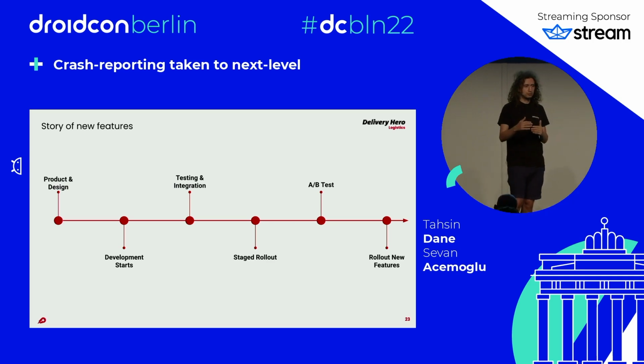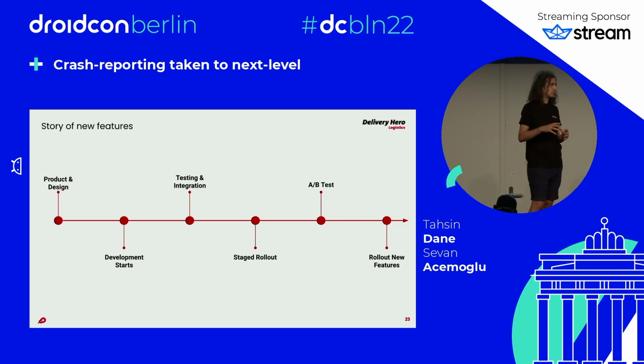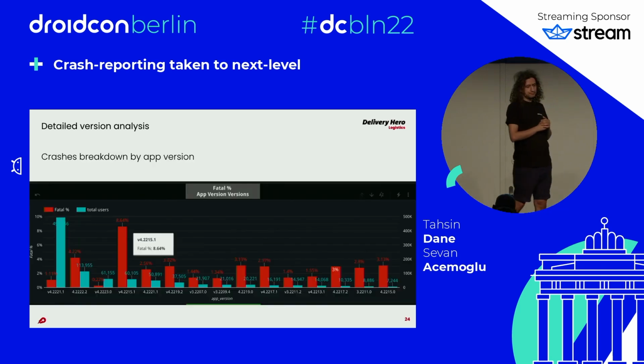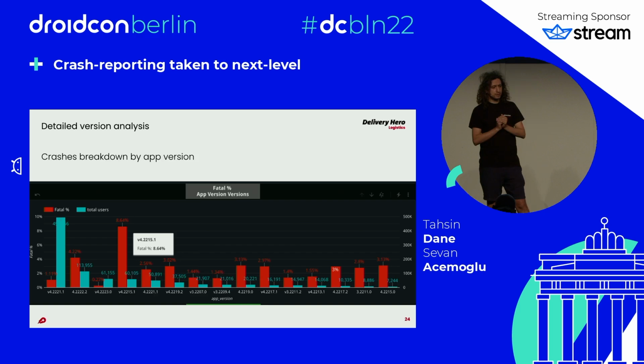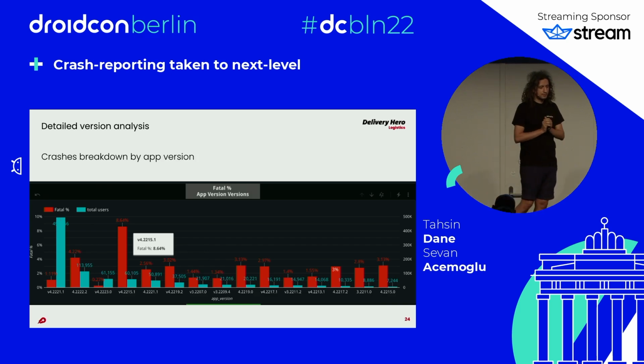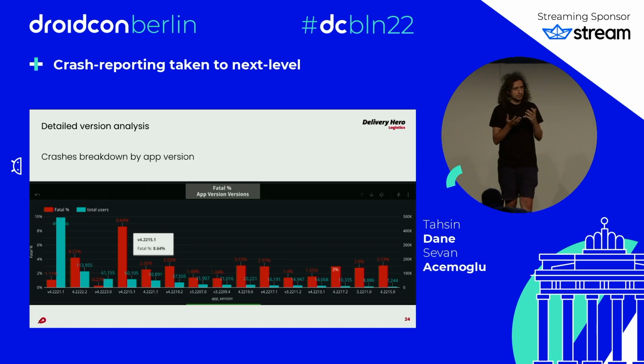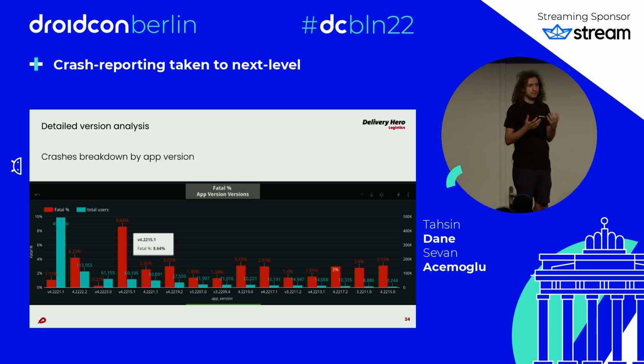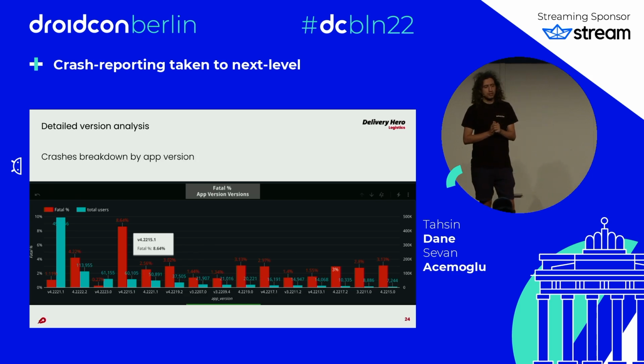Once it's rolled out, maybe we have a new feature behind a feature flag. We might do A/B testing, and once A/B testing is successful, then we do further rollout. Stage rollouts are focused on that specific version, so we can go deep down by app version. Here, a real-time analysis of a new version is already available as the latest release page in Firebase. That's quite useful, but we also look here. We would filter by that specific version and see how it goes.